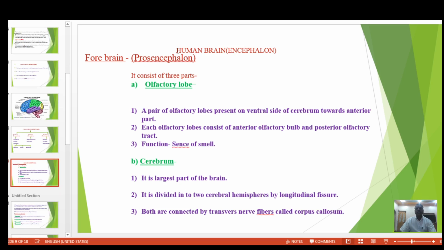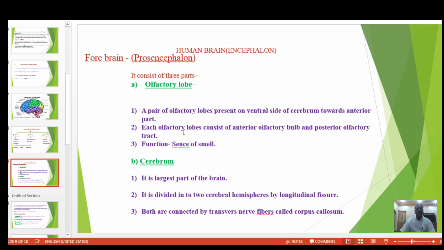Next, the human brain, also called encephalon, consists of the forebrain, also called prosencephalon. The forebrain consists of mainly three parts. The first part is the olfactory lobes. A pair of olfactory lobes are present on the ventral side of the cerebrum towards the anterior part.